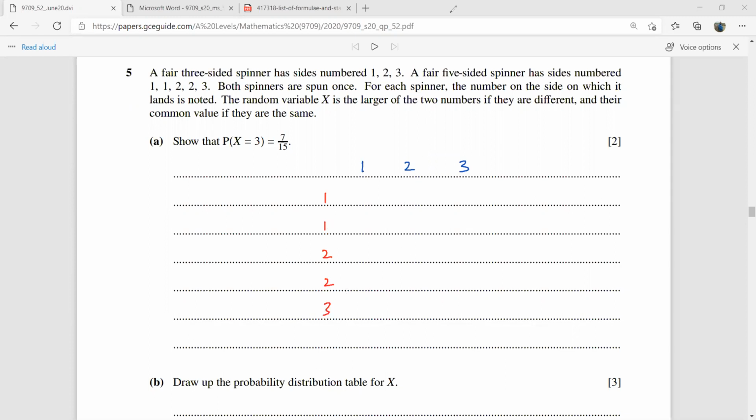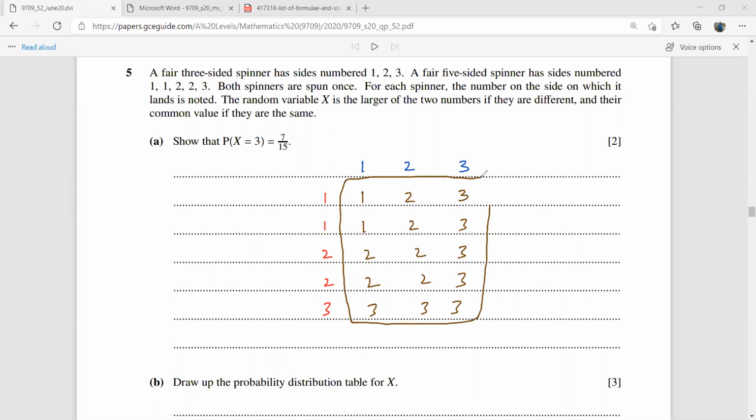I have the privilege of having different colors here, so I'll be using them. If they are the same, we write them, otherwise the bigger is noted. So this is 1, 2, 3, this is 1, 2, 3, this is 2, 2, 3, 2, 2, 3, and then you have 3, 3, 3. So this is your sample space.